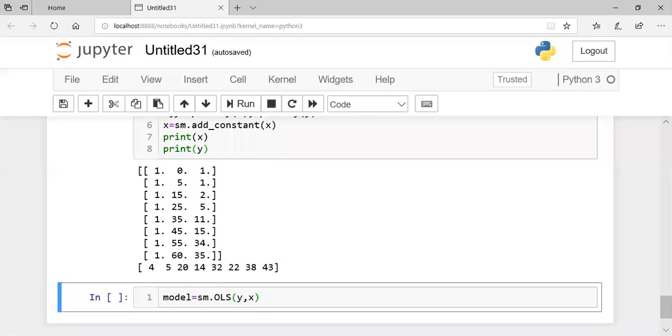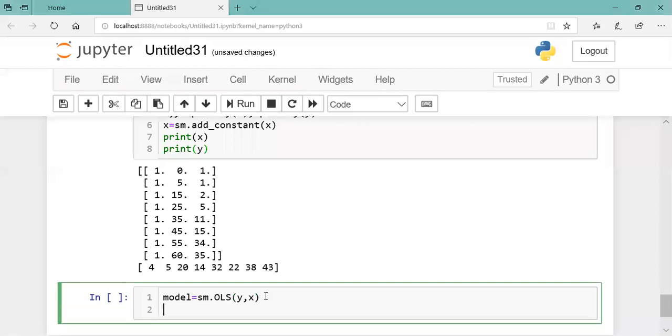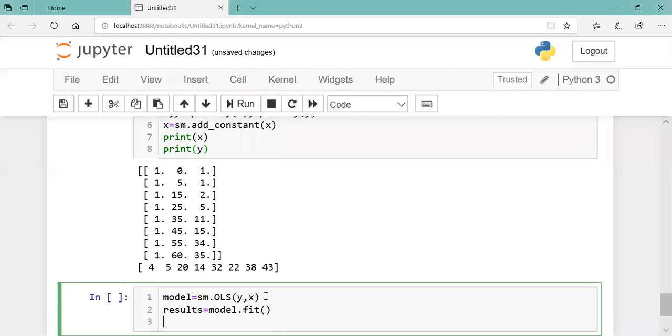So it is the ordinary least square, the formula which I have calculated in that sheet. Here you will get it directly as dot OLS, passing the parameters y and then x. Okay, result. You just fit this model, and a result will come. And print the results summary.